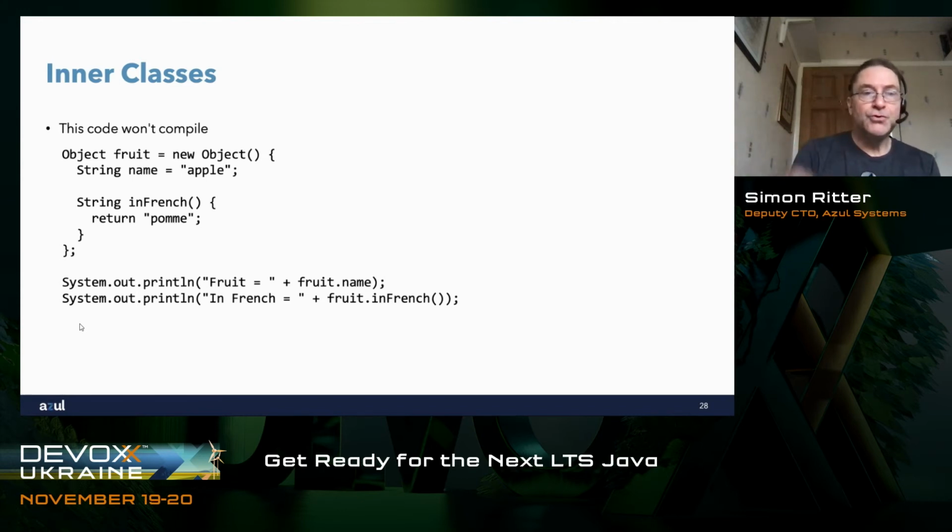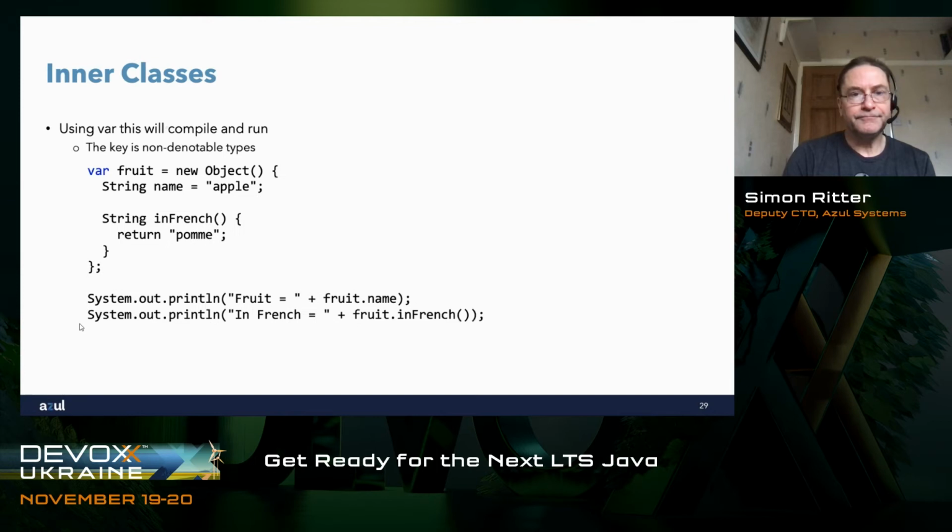However, if you try and use those things, if you do fruit equals plus fruit.name and you call name on fruit, because it's an object, it doesn't have a name field. Similarly, object doesn't have an in French method, so the compiler will reject that and say, no, you can't do it.